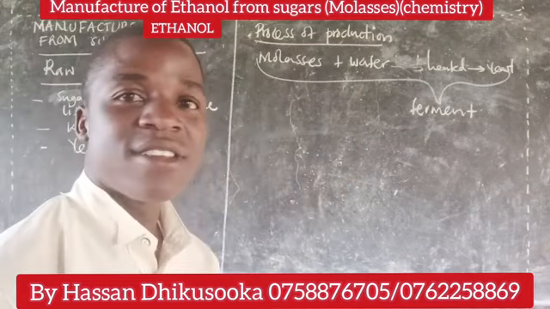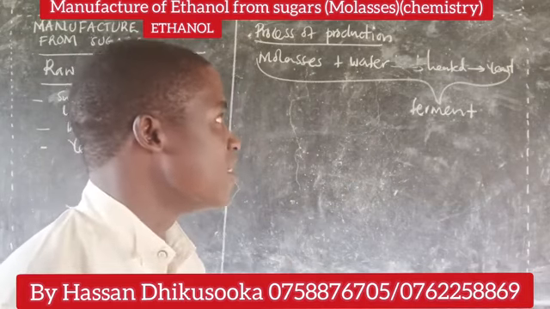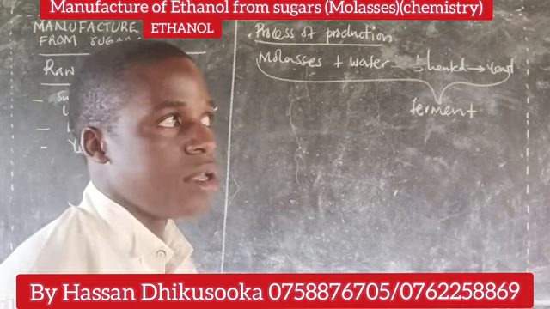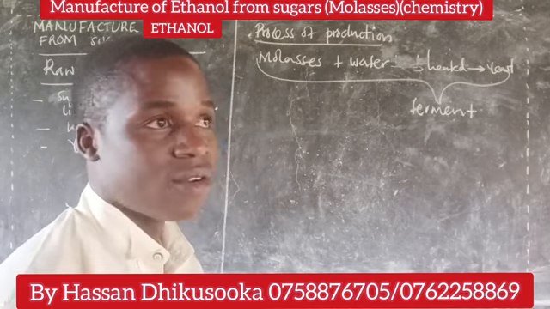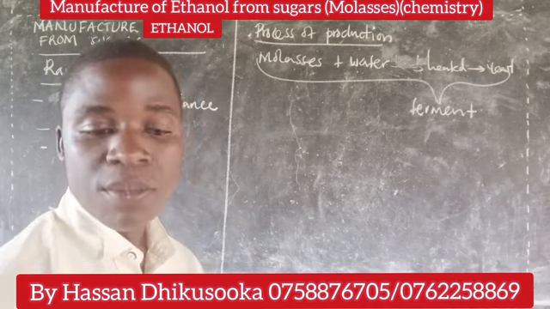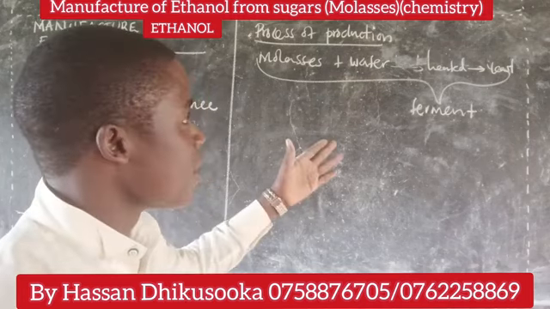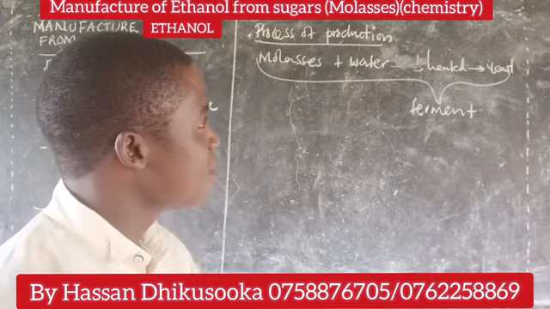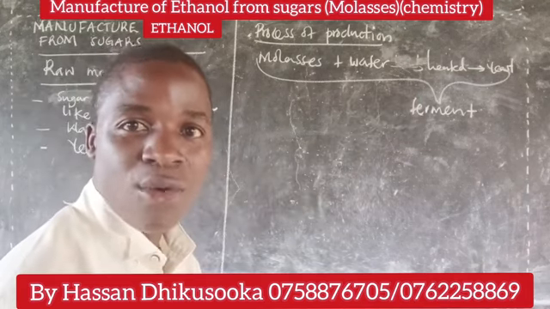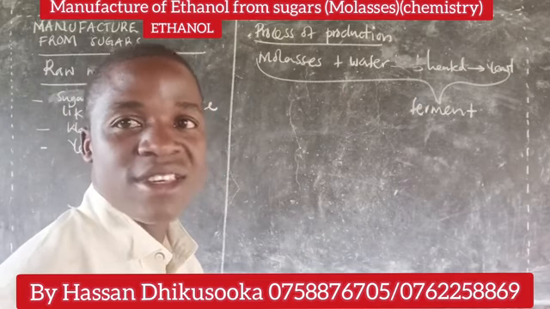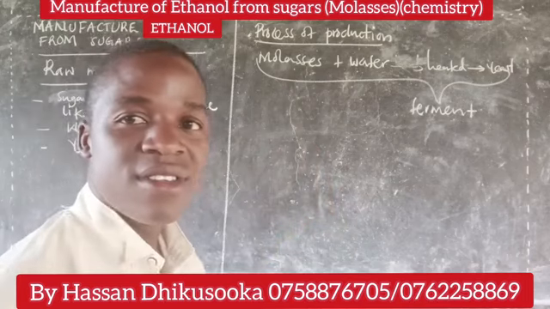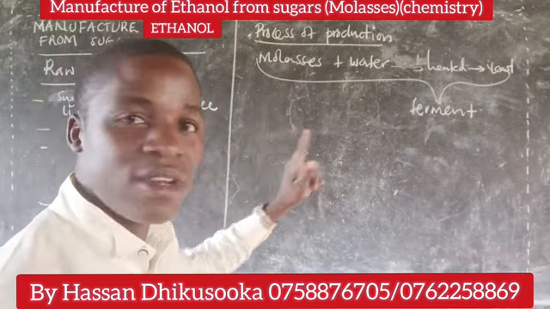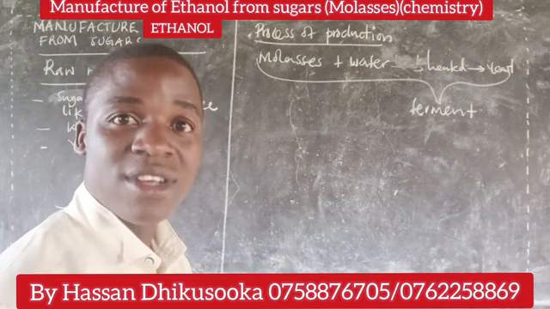So molasses are heated with water, then yeast is added and the mixture is allowed to ferment, maybe in a boiler or in a container, so long as you specify where you are putting your mixture. After leaving it to ferment, what happens? Yeast is a substance that contains enzymes. What will those enzymes do, and to which chemical compound? Since molasses is a sugar-containing substance, the chemical compound found in molasses is sucrose. So what is going to happen to sucrose?